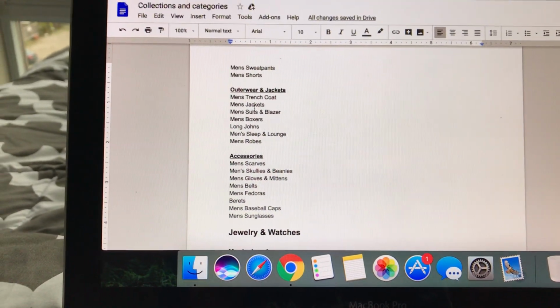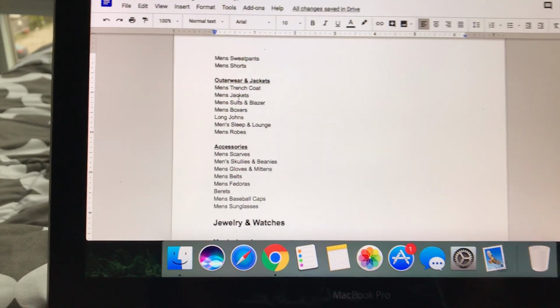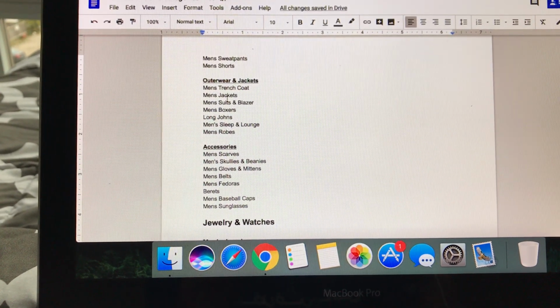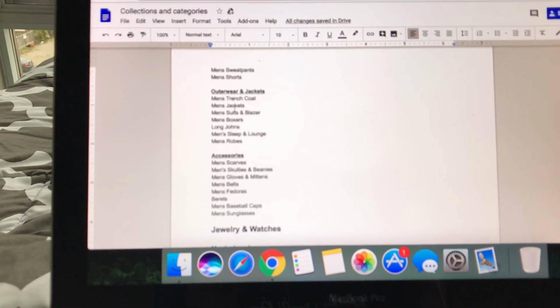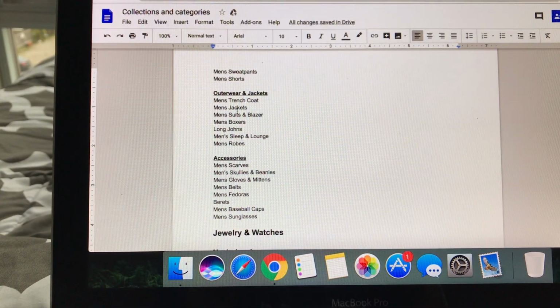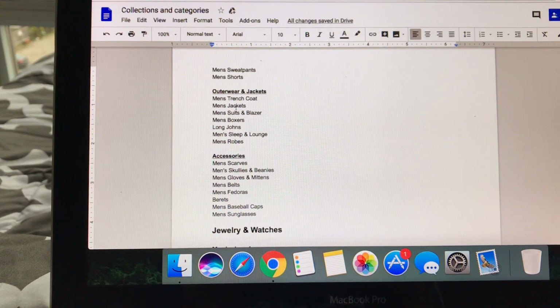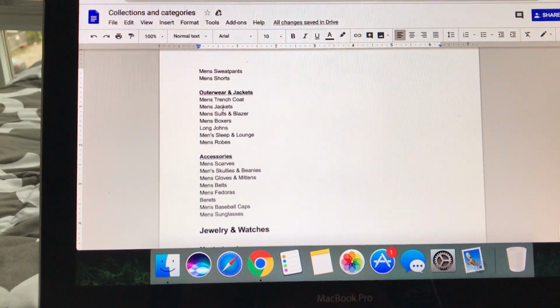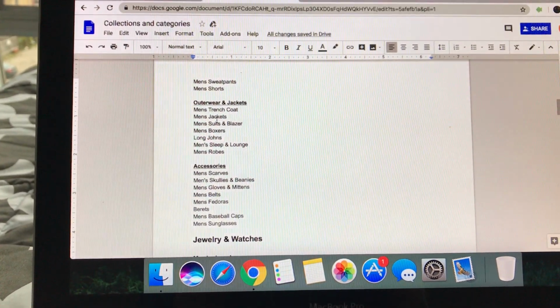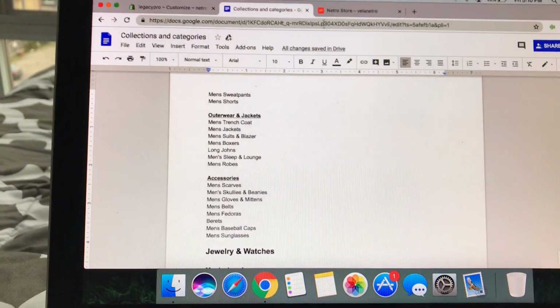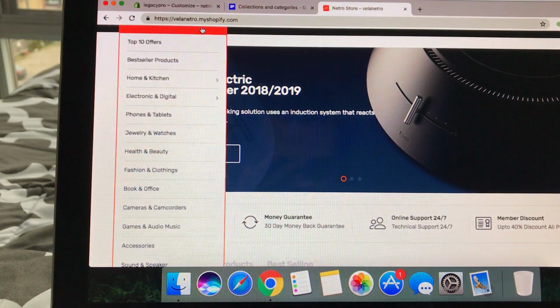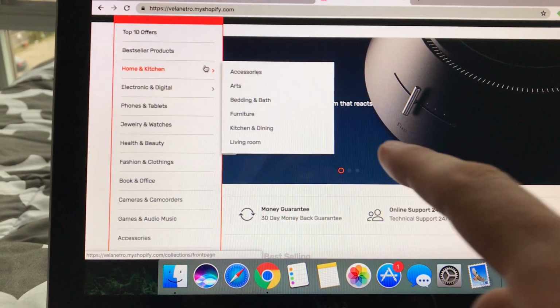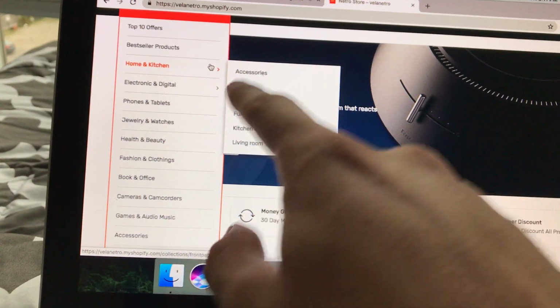The collection is called men's trench coat, but that's not what's going to be showing. You can make the collection the same as the title, but obviously the title is going to be called trench coat. So when I add products, I just put in men's trench coat, but then the title, I'm going to be putting in trench coat so that when I do upload it to the store, it's not going to show men's trench coat. It's just going to say trench coat.